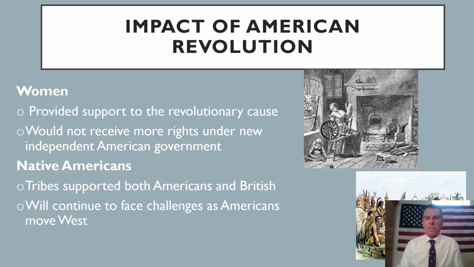So what was the impact of the American Revolution? It had an impact on a variety of different people. Women, for example, provided support to the revolutionary cause. They do not actually fight because they are still considered second-class citizens, and they still will not receive rights under the new American government, which will be created after the Revolutionary War. So we're still going to see them being treated as second-class citizens.